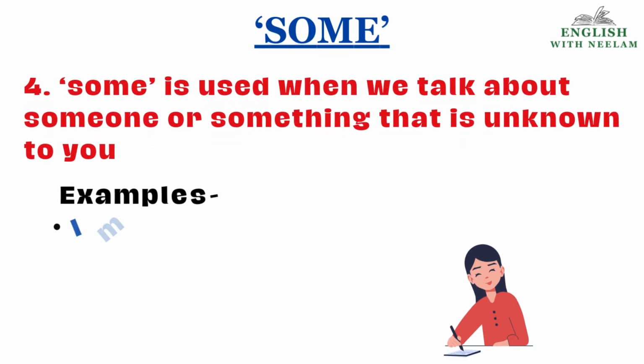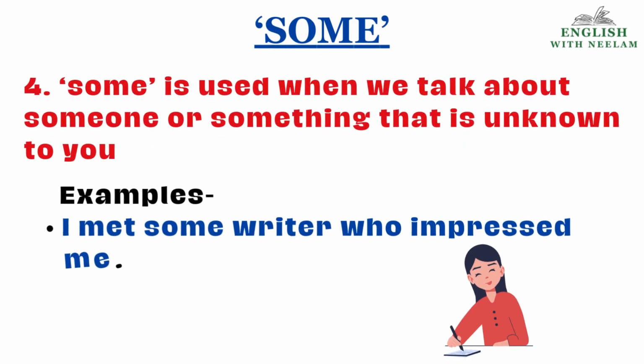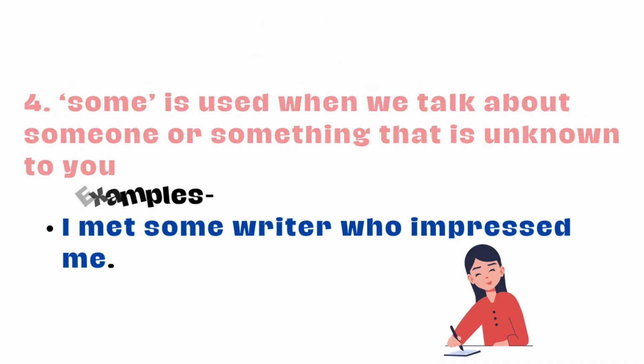Some is used when we talk about someone or something that is unknown to us. Example, I met some writer who impressed me. The writer is not known to the person who is the speaker here. I met some writer. I met some stranger. We don't know who that person is actually, but I met that person. Okay, children? The person unknown to us, for that also we use some.